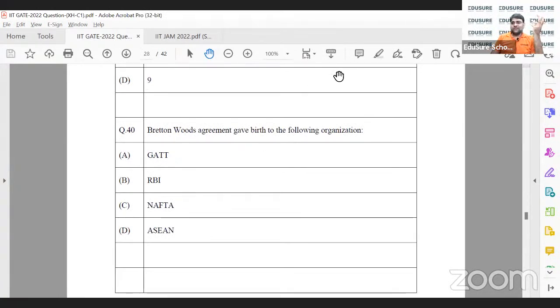What to do in this? This is a GK question. Bretton Woods gave birth to GATT. This is a very basic thing. So either you know this or you don't. You can't prepare for such questions.